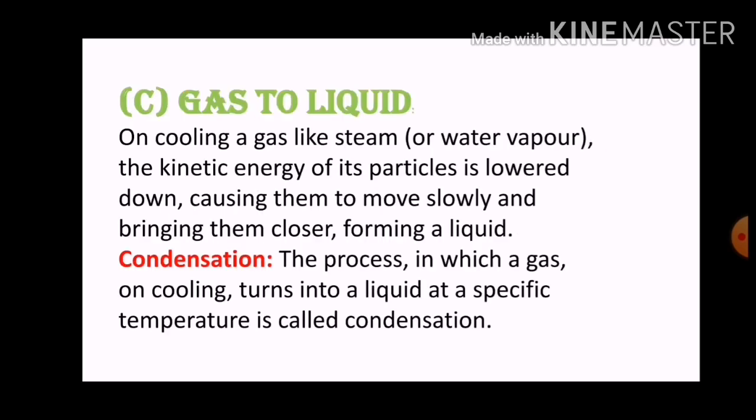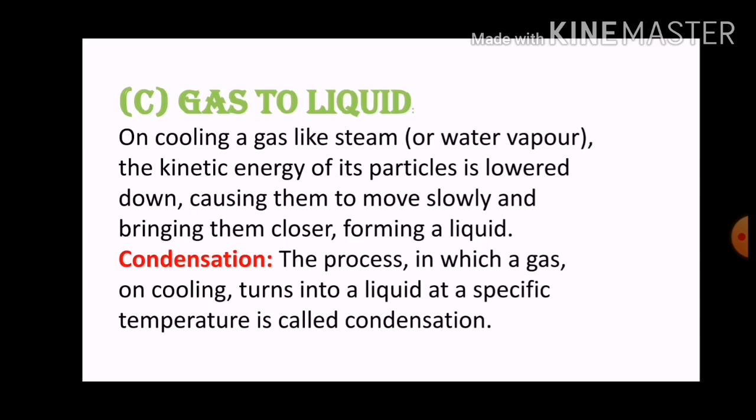The next is gas to liquid. How is the gas state of matter converted into the liquid state? Now what happens when we decrease the temperature? If we take an example like water vapor, the water vapor is in the gaseous form, right? The gaseous state of matter. So when we decrease the temperature, what will happen?